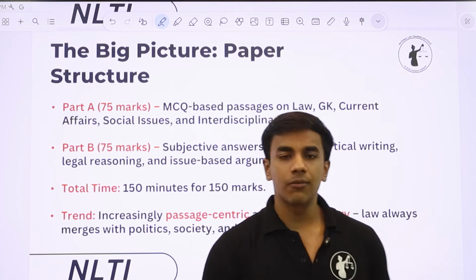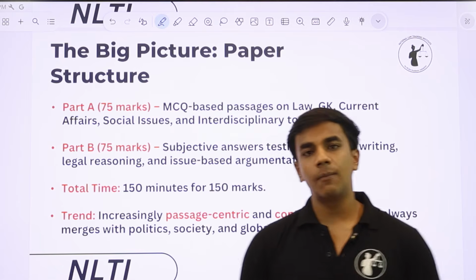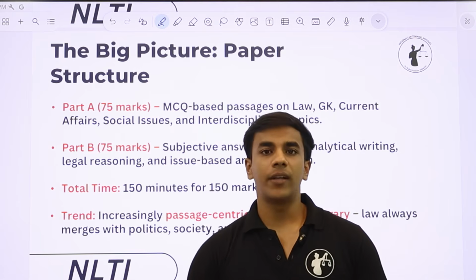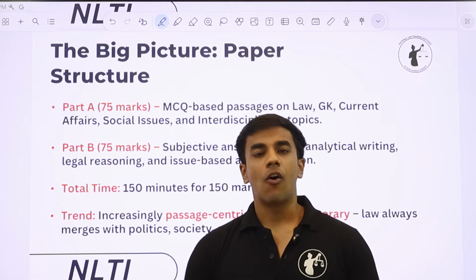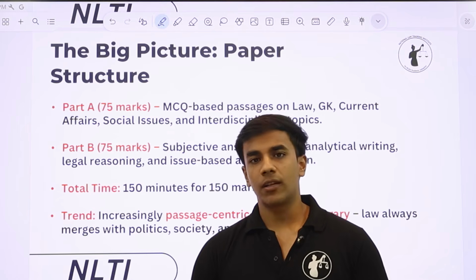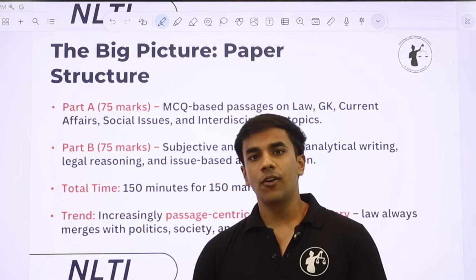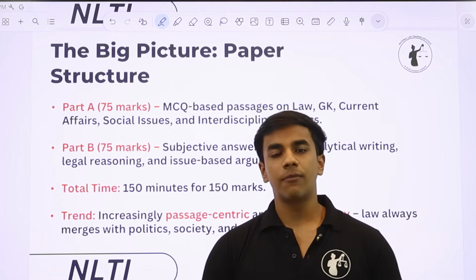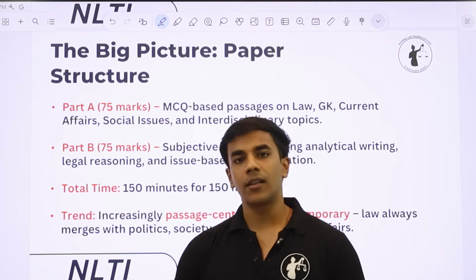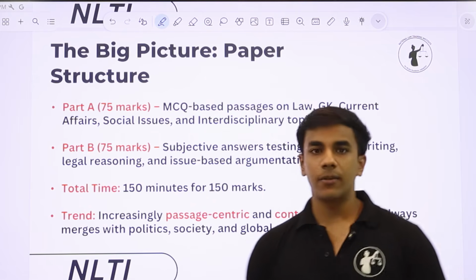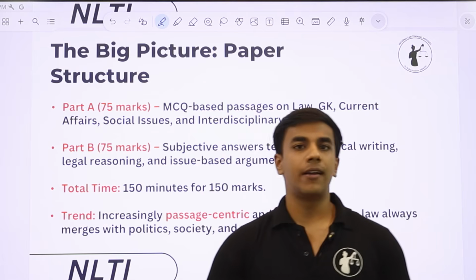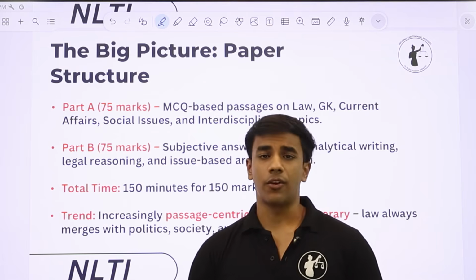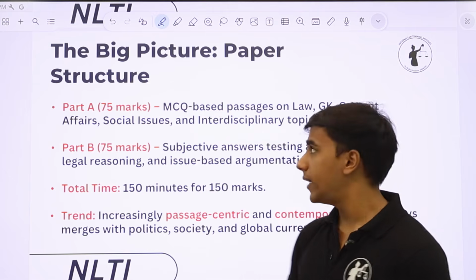3-year LLB is different from the 5-year LLB. 5-year LLB people give CLAT to enter NLSIU. CLAT is held immediately after your 12th class, or people also take a drop for CLAT. NLSAT, on the other hand, is for the 3-year LLB program which people pursue after they've already done their graduation. So that's the primary difference between NLSAT and CLAT, and NLSAT is for entry into the 3-year LLB cohort. That is different from the 5-year LLB cohort.